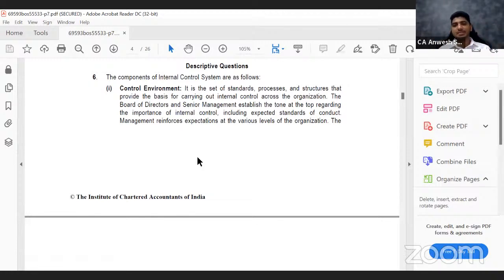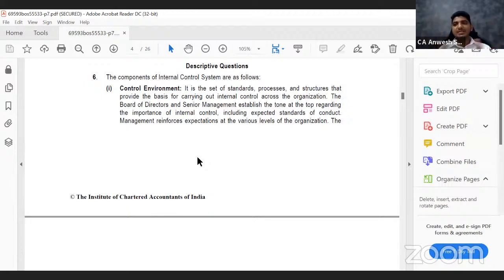Let us read what they say. They say control environment means the set of standards, processes, and structures that provide the basis for carrying out internal control across the organization. So an organization may come and say that we are using only one software through which we are raising all our sale orders. The same software you are using to raise all the invoices, the same software you are using to record all the payments.